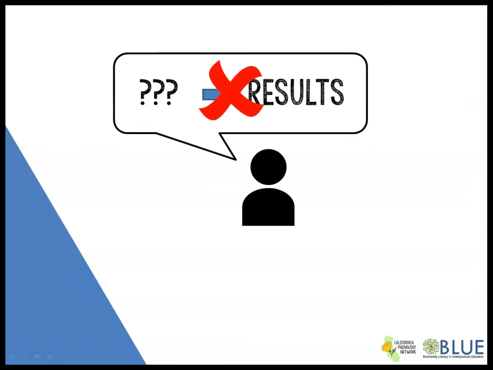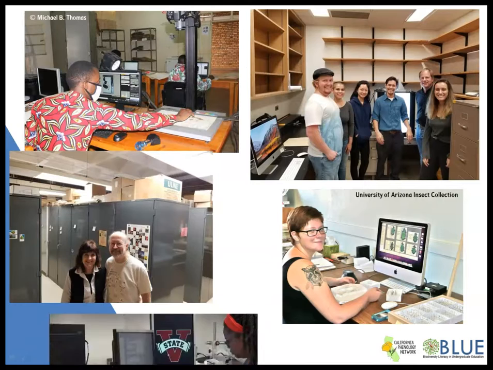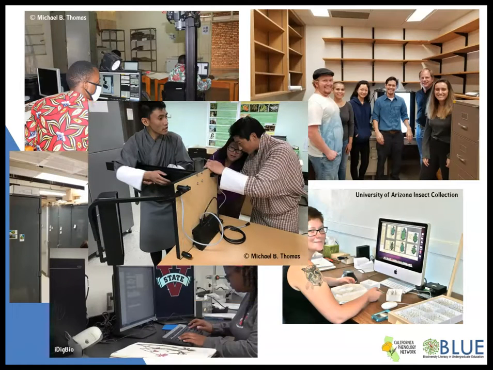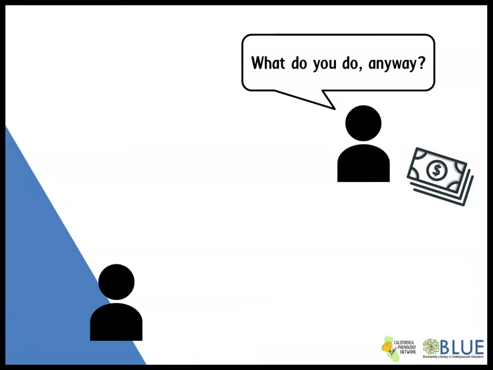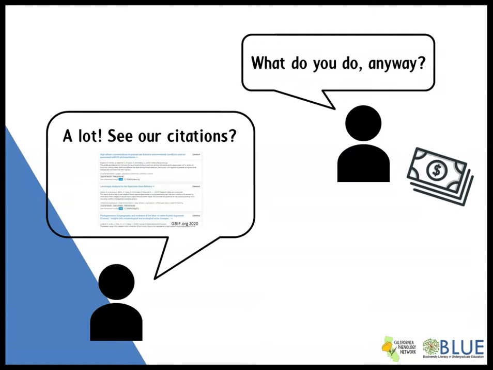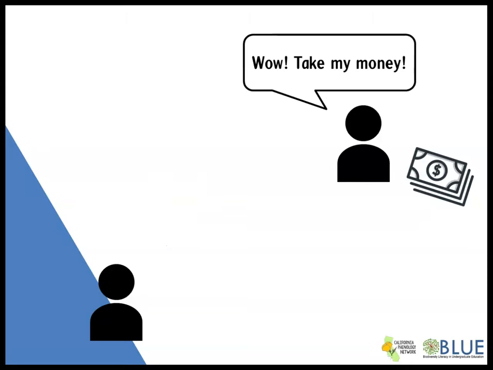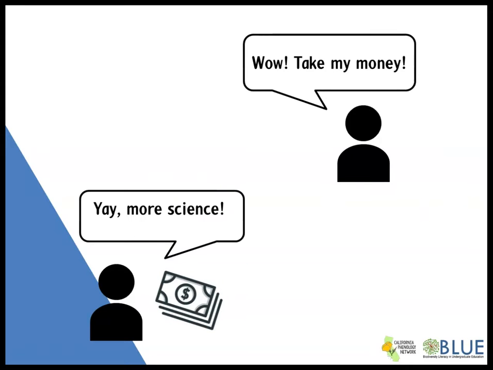That's not science. The reality is, these data are the hard-won result of dedicated collectors, curators, directors, digitizers, volunteers, students, and others, and citing your data source provides critical recognition of their hard work. Not only does citation increase the visibility of a collection or other data source, but it also helps collections justify the costs of maintaining and digitizing their specimens. Getting credit for data use helps collections attract potential funders, and therefore create more and better data, or in some unfortunate cases, just to justify their existence in the face of potential shutdowns or budget cuts, prolonging the life and utility of the data.